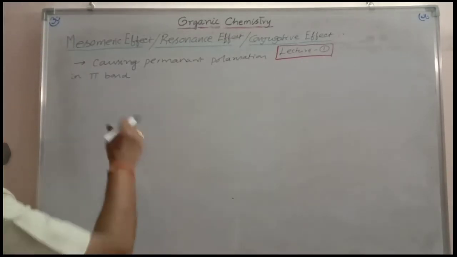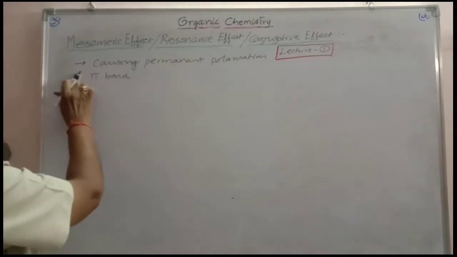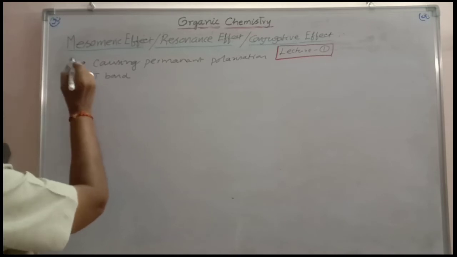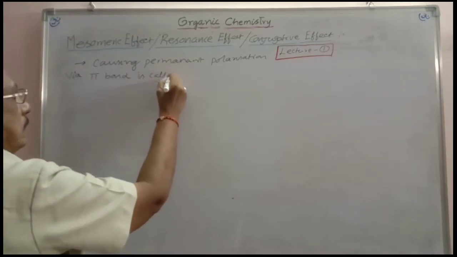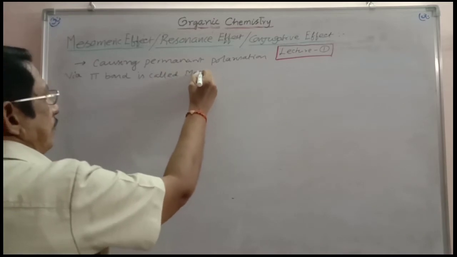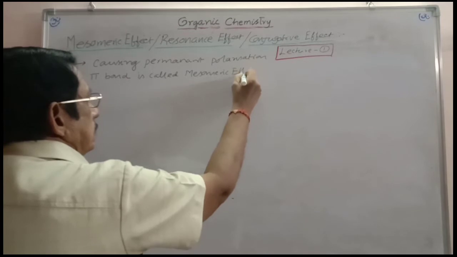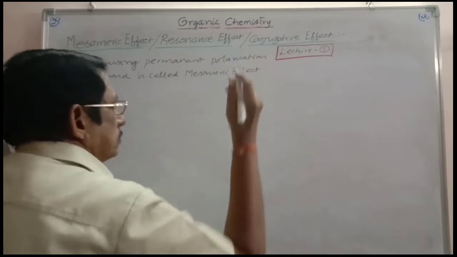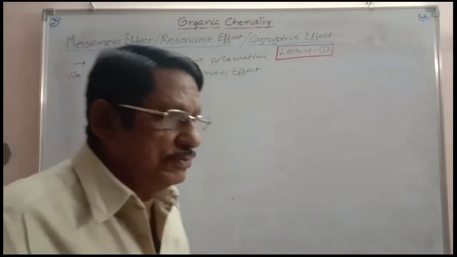Or simply we can write it as causing permanent polarization via pi electron cloud. Causing permanent polarization via pi electron cloud is called mesomeric effect. This is the most simple definition of mesomeric effect.